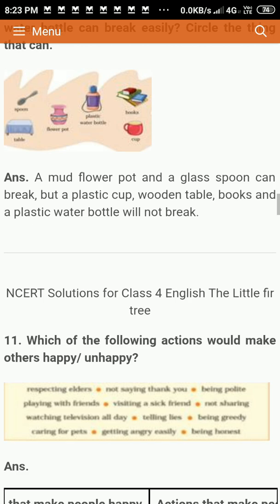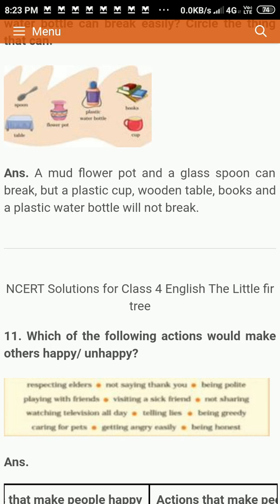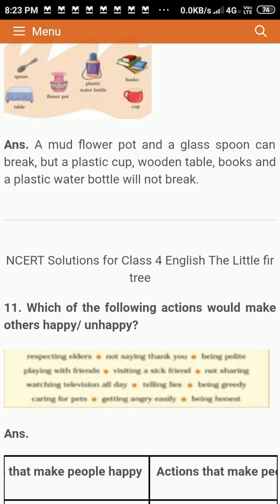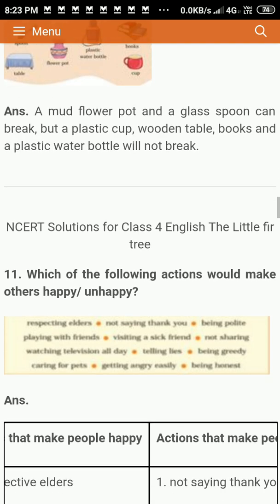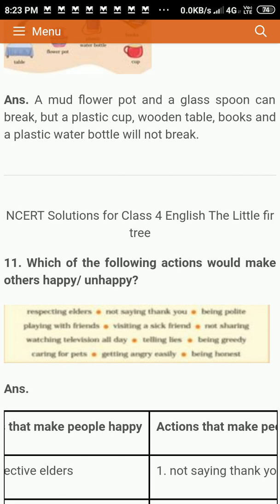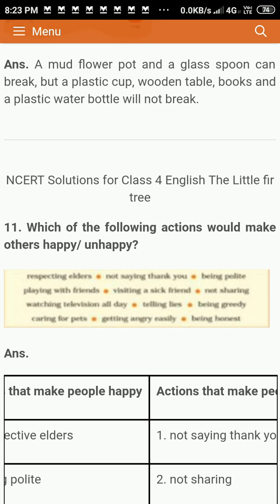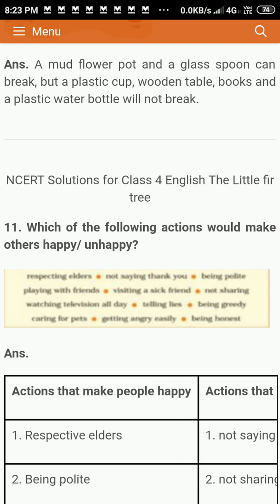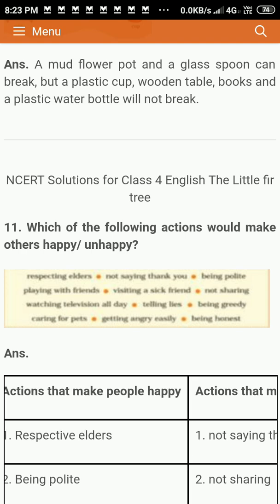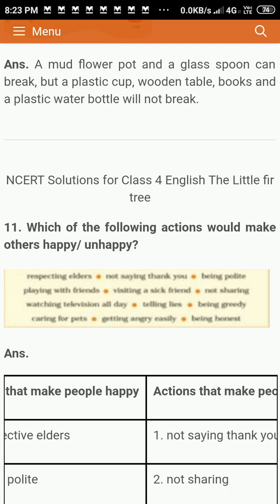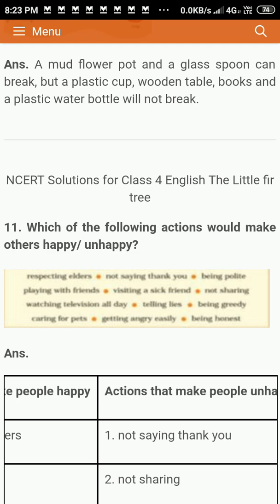Which of the following actions would make others happy or unhappy? So here are so many options. You have to read that and find out which one makes others happy and which one makes others unhappy. For example, respecting elders. Does that make one happy or unhappy? Yes, its answer is happy. Not saying thank you. That makes one unhappy.